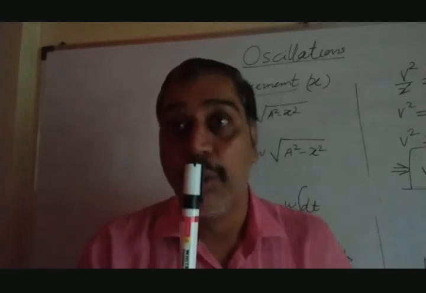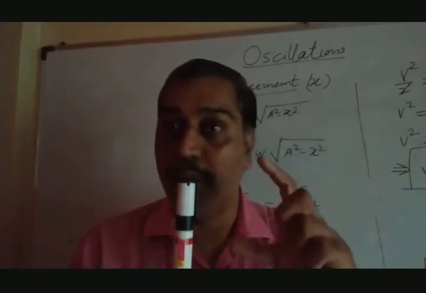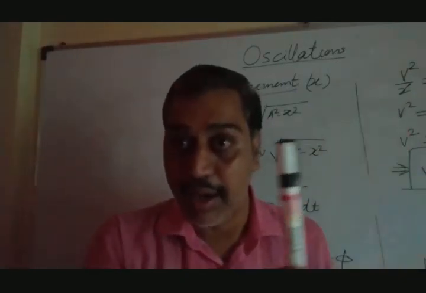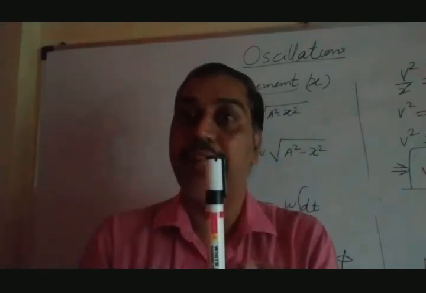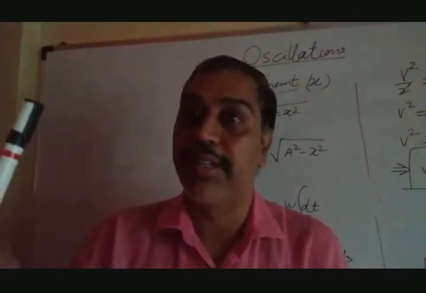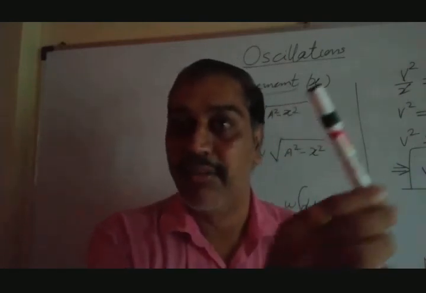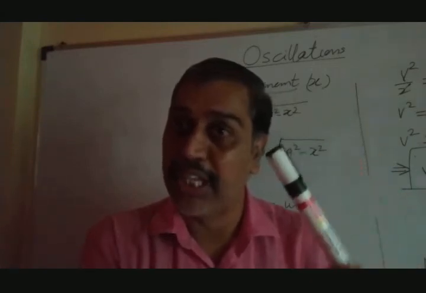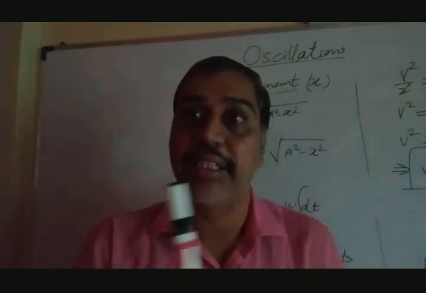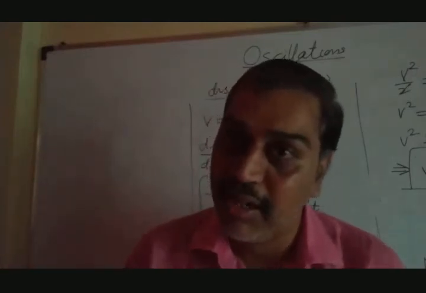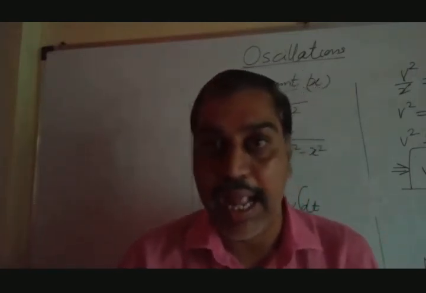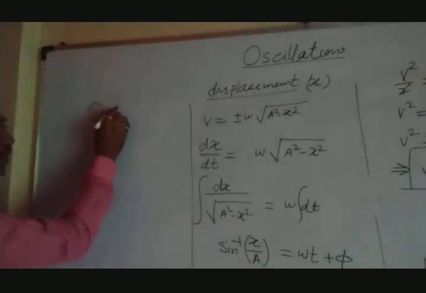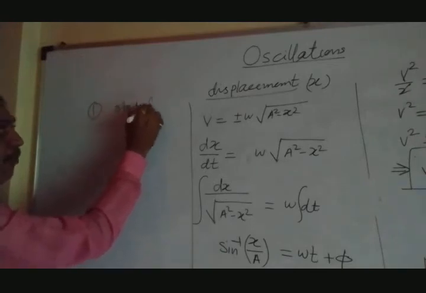Basically, it does not start there; we count the time. We start our stopwatch at this point when the bob is at this position. When it comes here, leave it. When it comes here, start your clock. Then we can say motion starts at the mean position. It goes here, again it goes here. But if we leave the bob from this place and quickly start the clock, then that is said to be motion starting from the extreme position. That is the two things we have to learn here: motion starting from the mean position and from the extreme position. So let's see what exactly. First case, motion starts from the mean position.